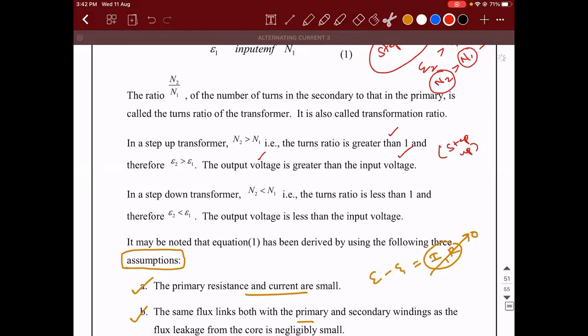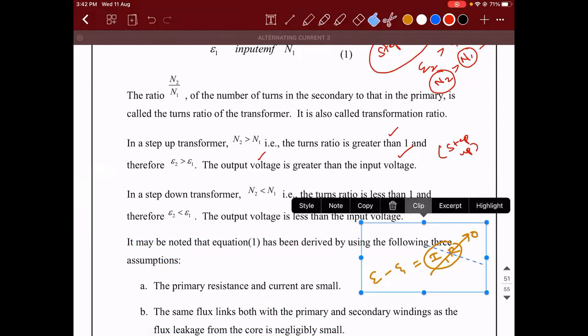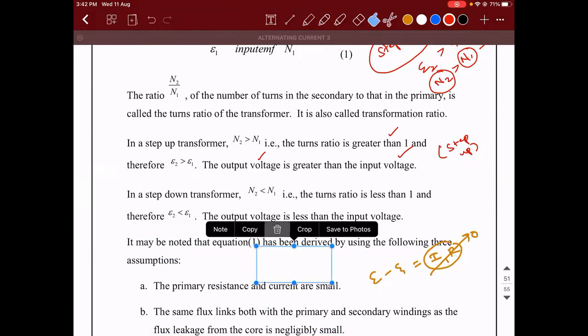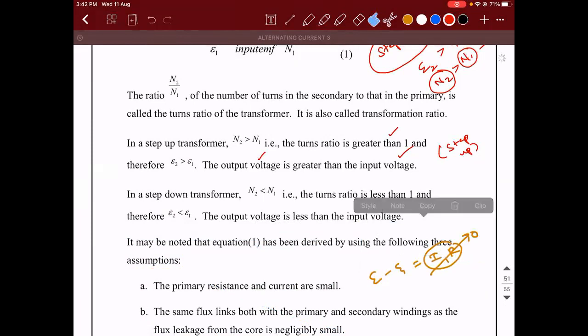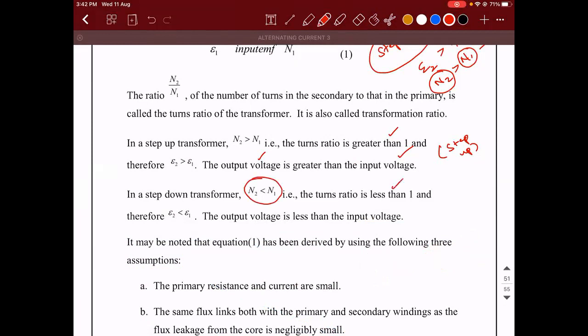Similarly, if N2 is less than N1, then the turns ratio is less than 1, and you will call it a step-down transformer.